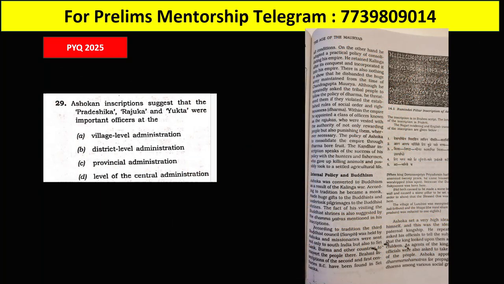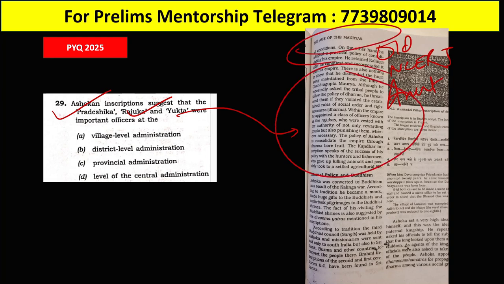Next you can see Ashokan inscription Rajukas, again taken from the old NCERT Ancient India book, the Age of the Mauryas. Many people ask, sir, can we ignore the old NCERT books? No. For the new NCERT you should read all of class 6, 7, 8, 9, 10 and 11, 12, but for the old NCERT read only the class 11 book Ancient India, very important. Every year there are at least 1 or 2 questions. This year 2 questions were there from the old NCERT book.